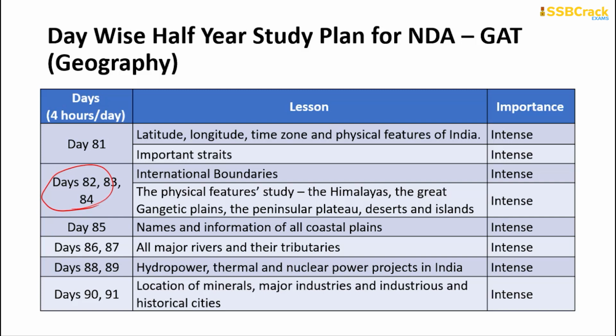One day, spend time learning the names and information of all the coastal plains, which include Coromandel Coast, Utkal Coast, Dravid Coast and various other ones. For 2 days each, spend time learning about all major rivers and their tributaries, hydropower, thermal and nuclear power projects in our country, and the location of minerals, major industries, industrial cities and historical sites.